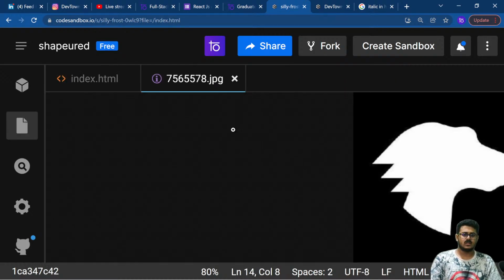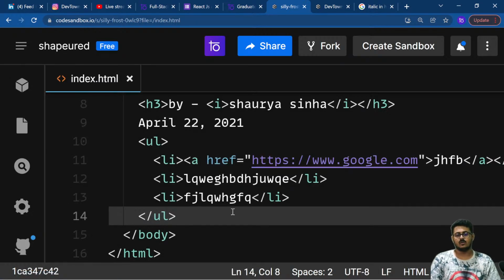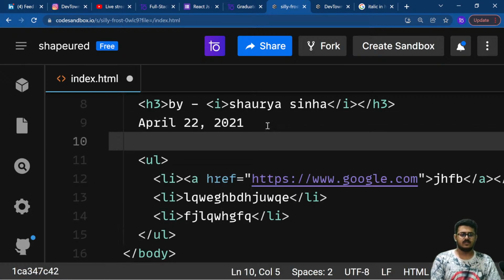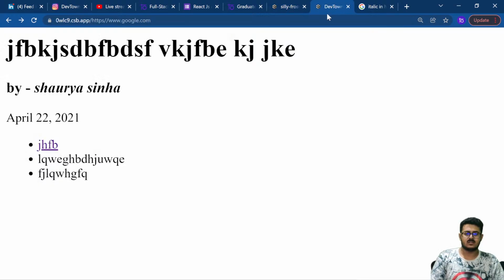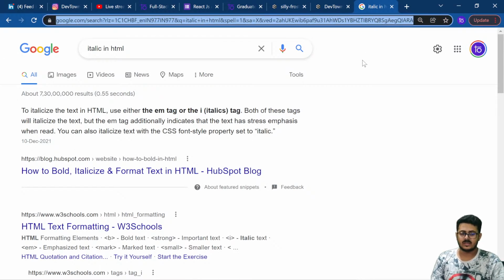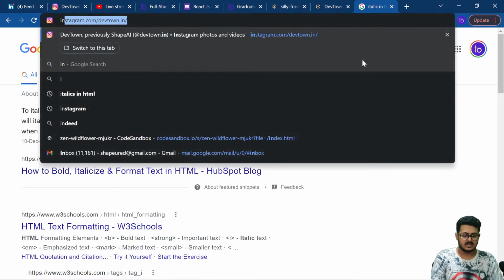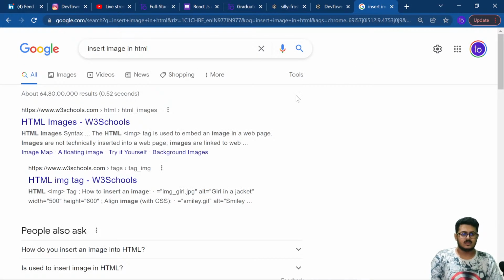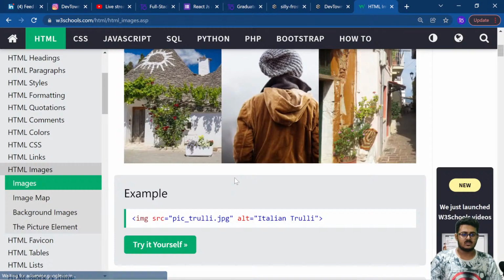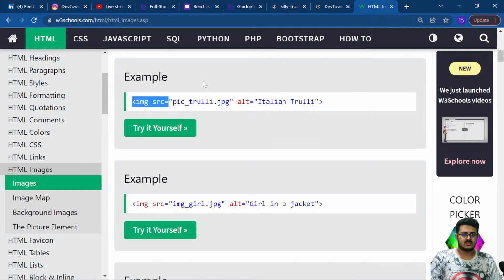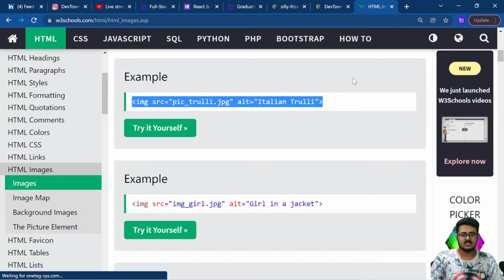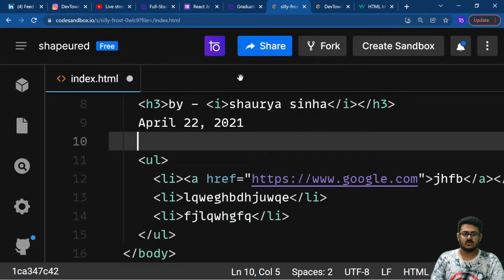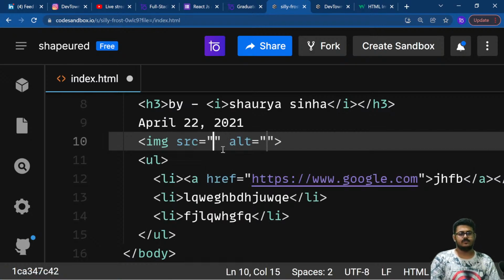Now what we need to do is use this particular logo inside our website. To do that, we need to use a particular tag. I know the tag is the image tag itself, but many people might not know it. So what we'll be doing is, again, very simple: insert image in HTML. You'll be able to get the HTML images right over here, and as you're able to see, you are having three different things: the image, src, and alternative text. So what we are going to do is just write img, and it will automatically fill everything up.